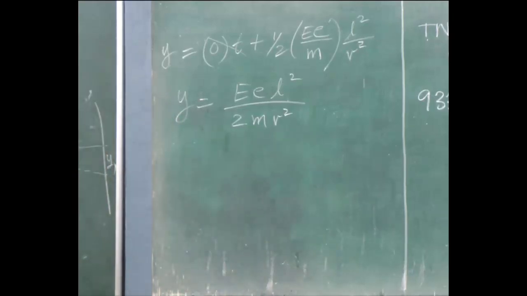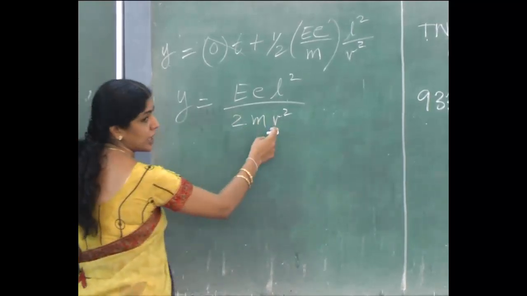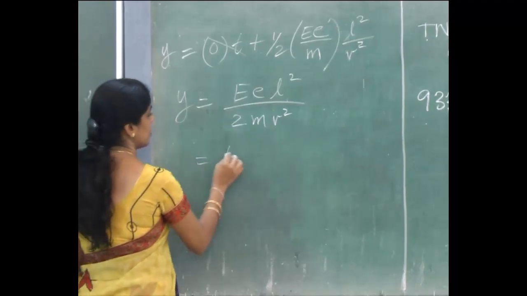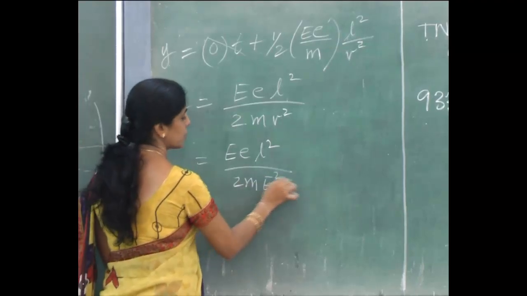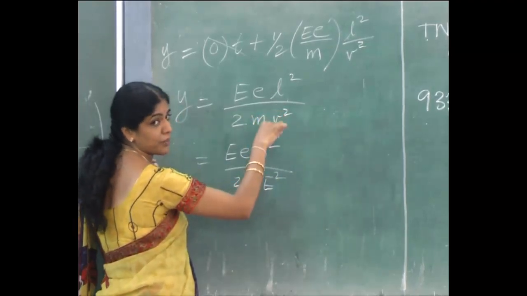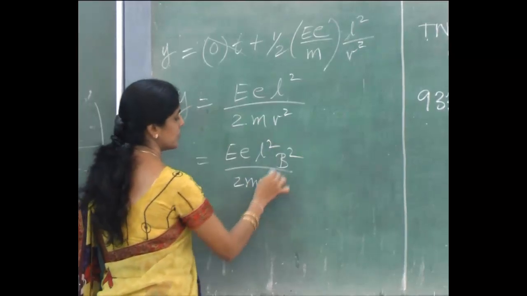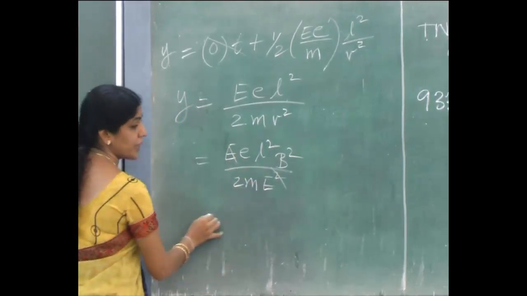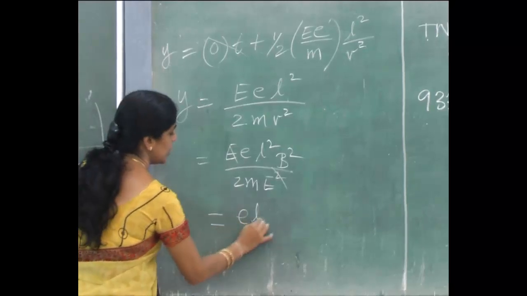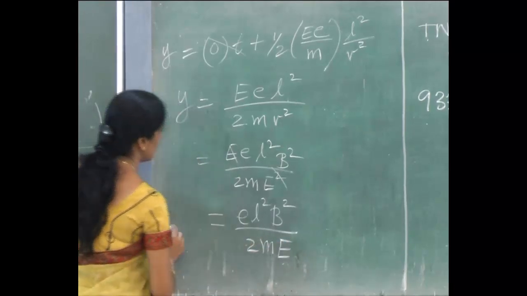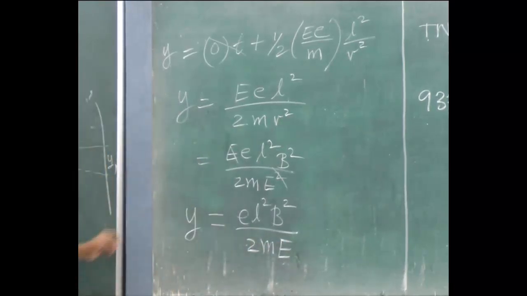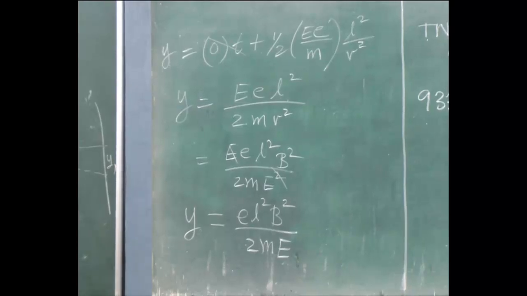Already we have calculated what is the velocity of the electrons. It is given by V equal to E by M. Substitute the value of V here. What happens? E L square by 2m E square V square, the numerator and denominator E gets cancelled. What is the remaining? E L square V square by 2me. What is this? Displacement when they come out of the metal plates.